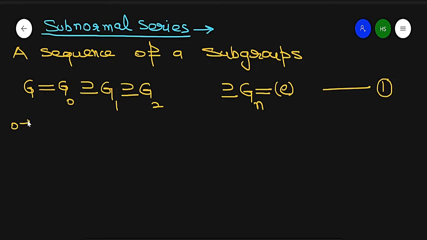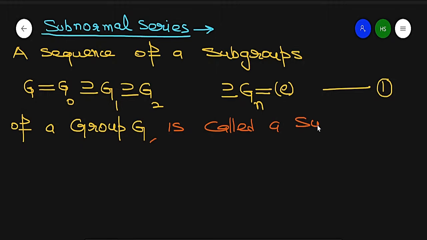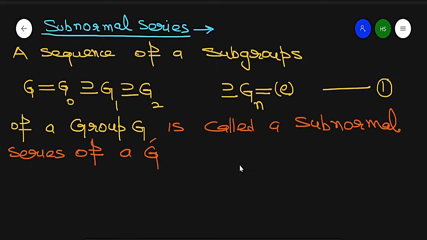So this is a sequence of subgroups of a group G, and this sequence is called a subnormal series of G, if each Gi plus 1 is a normal subgroup of Gi.